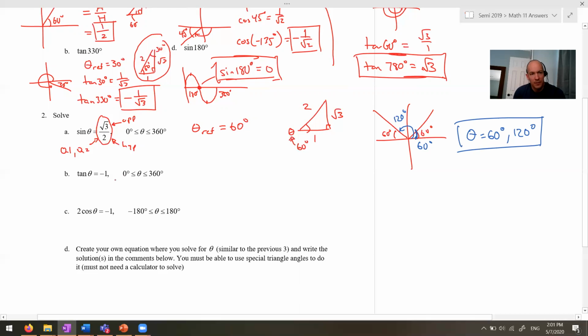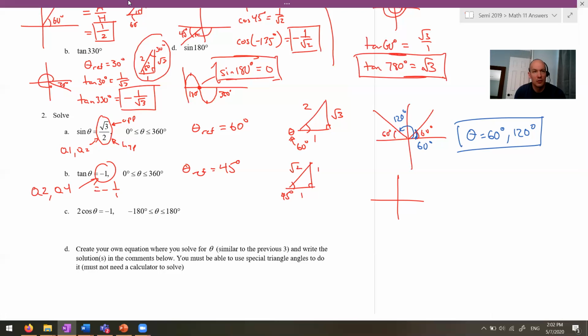Okay, with tan, now when you see -1, that's not a fraction, so you might not be thinking like opposite over adjacent, but keep in mind this is the same thing as -1 over 1. So what kind of special triangle do we have here? It's this guy. And that should tell us the reference angle is 45. So theta reference equals 45. So you go over here and you go, okay, well, what quadrants is this in? Because it's negative, tan is negative in quadrants 2 and 4.